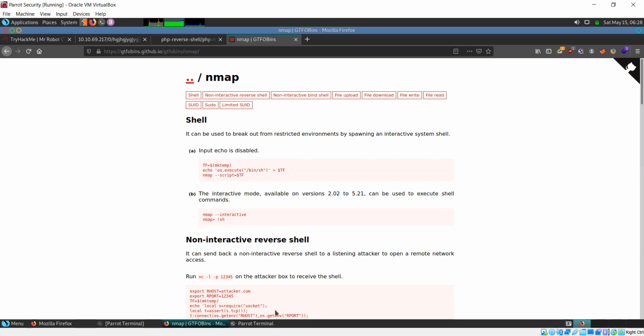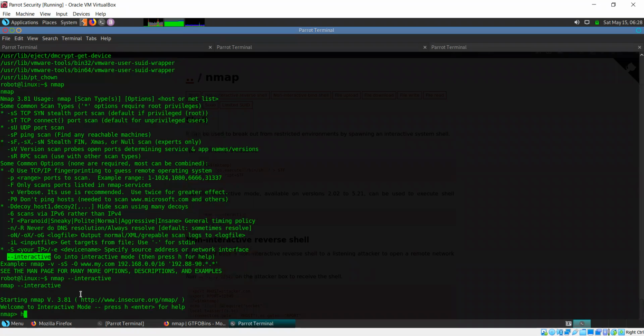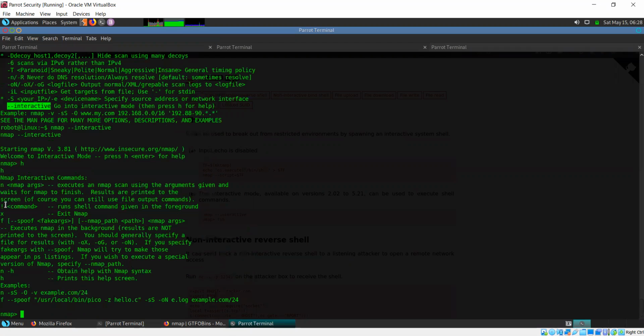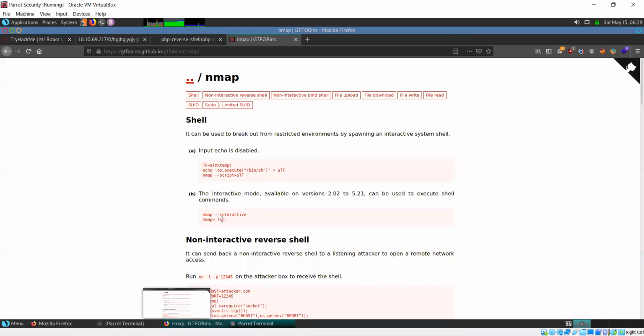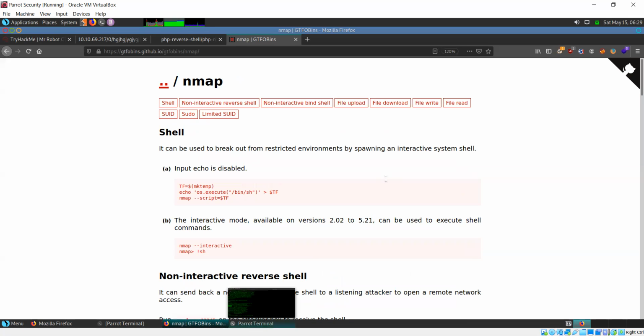So let's try that. I say nmap, use the interactive option, and I can press H for help. There's this line that says after an exclamation mark, I can use any command. So I can run a shell command within Nmap. Now Nmap itself is running with root privileges because it's a setuid file here. So I'll see what is given here. It's telling me to run exclamation mark sh. That is going to give us a shell. Let's try that out.